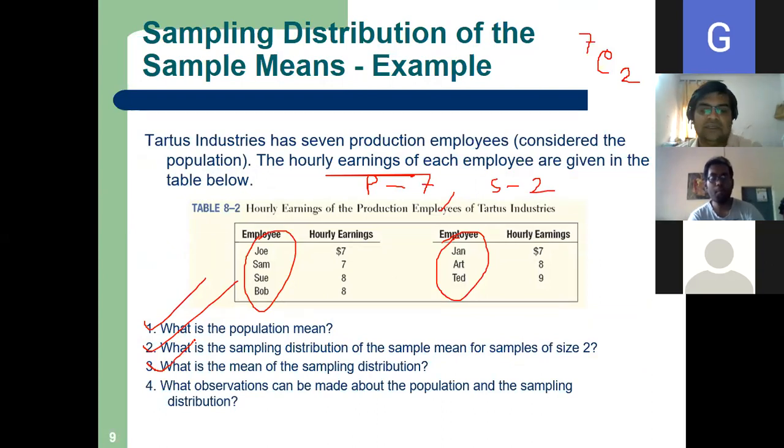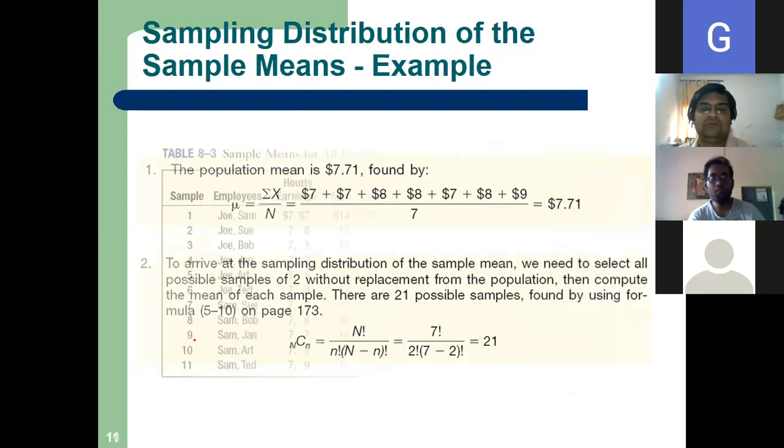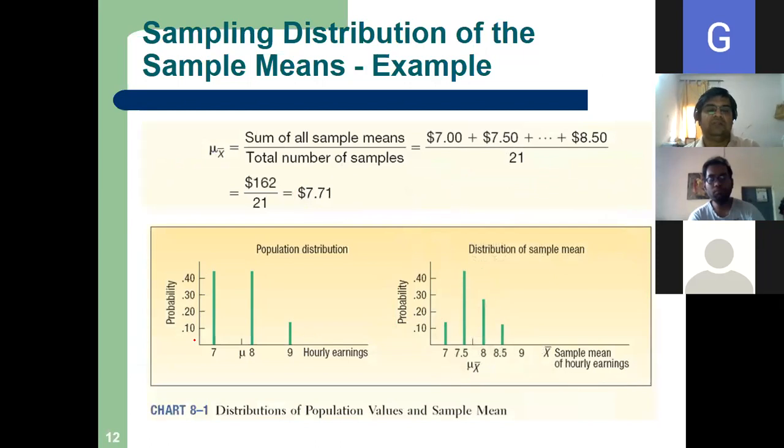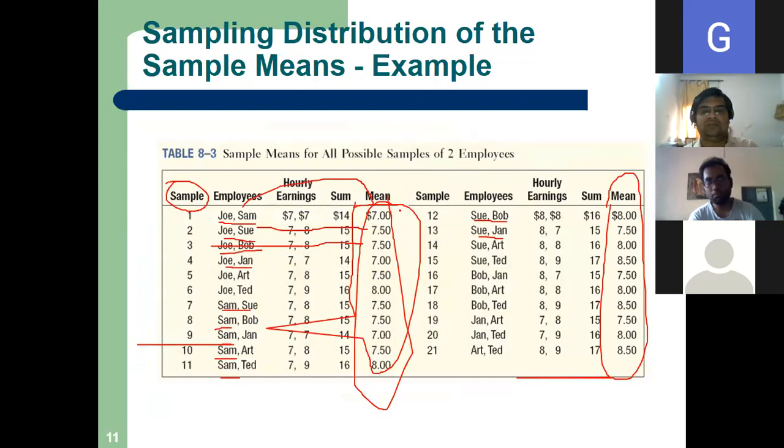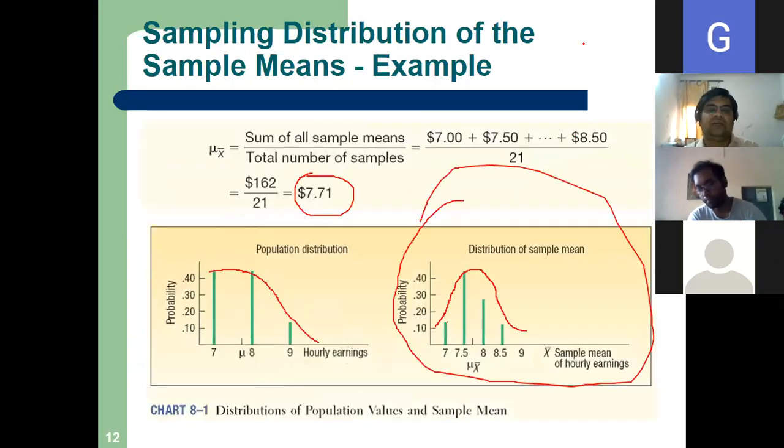Incidentally, this sampling distribution mean means the mean of all these 21 sample means. So I have taken the sum of all sample means. Can you see this? Mu x bar. It is not simple mu. Simple mu means population mean.